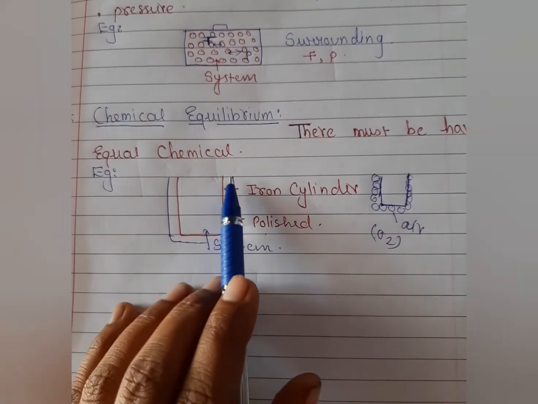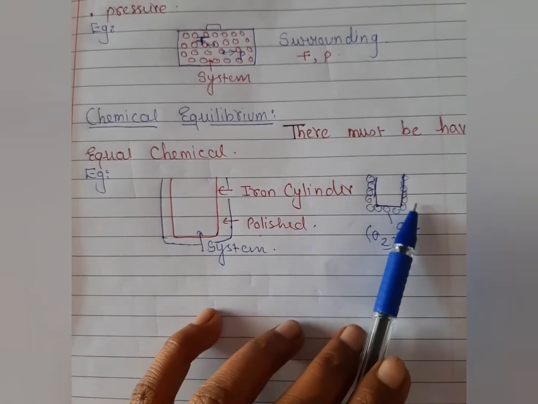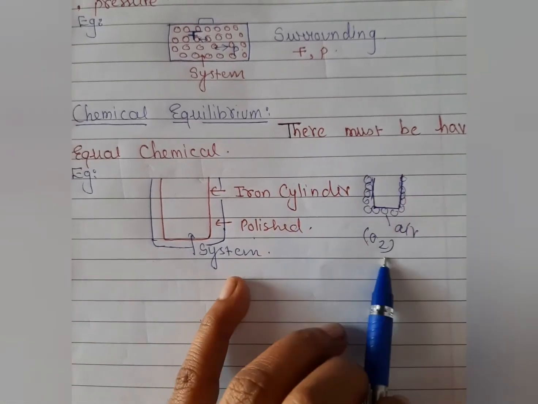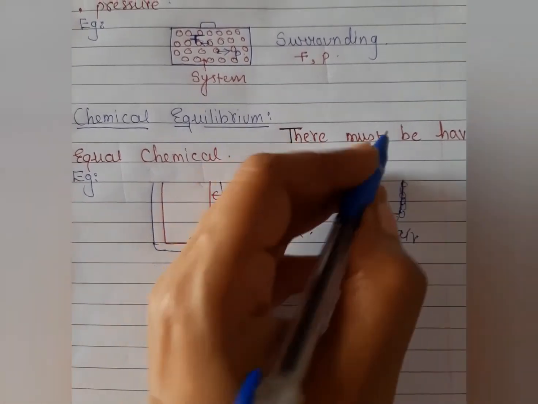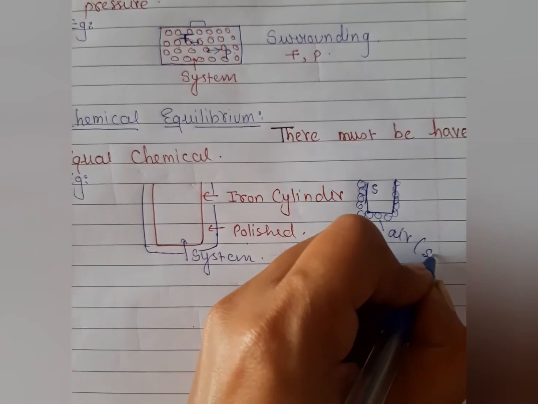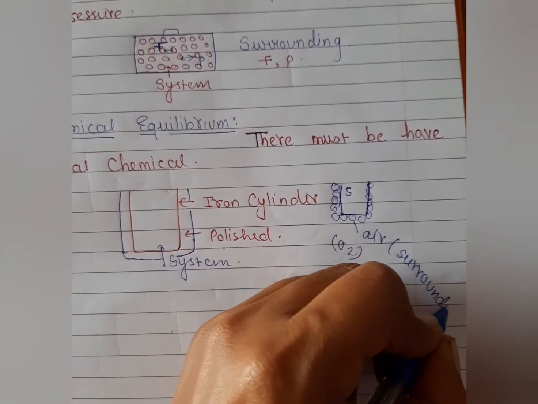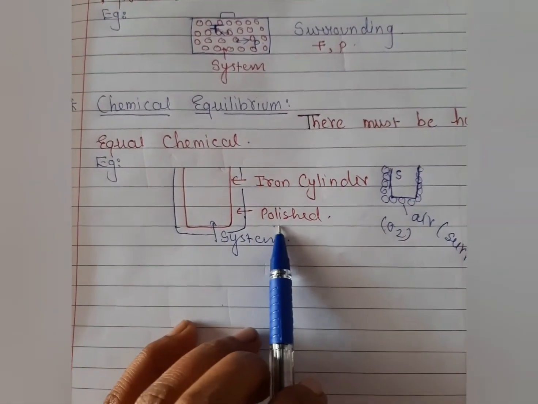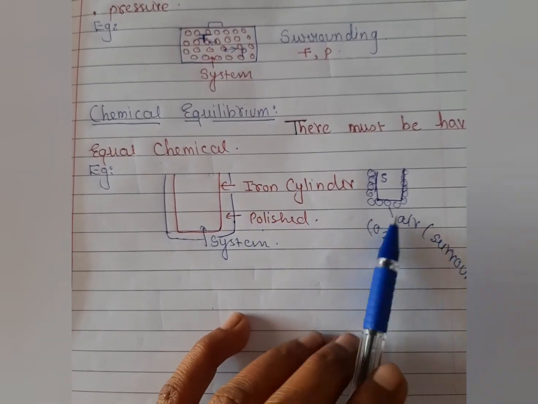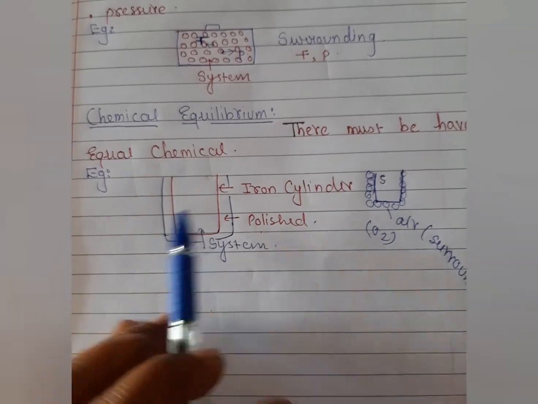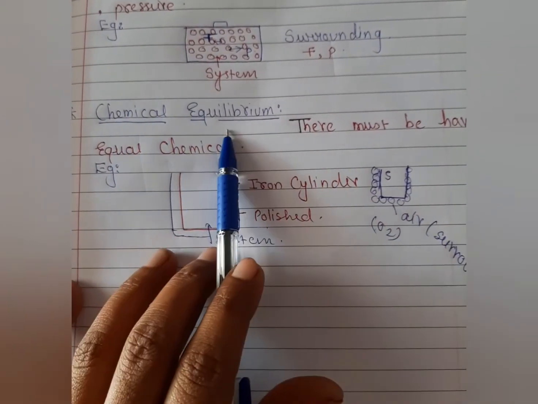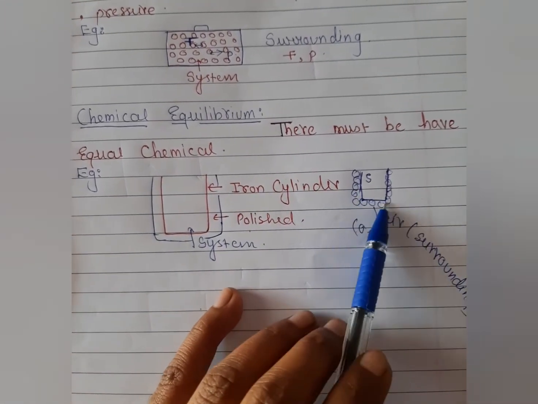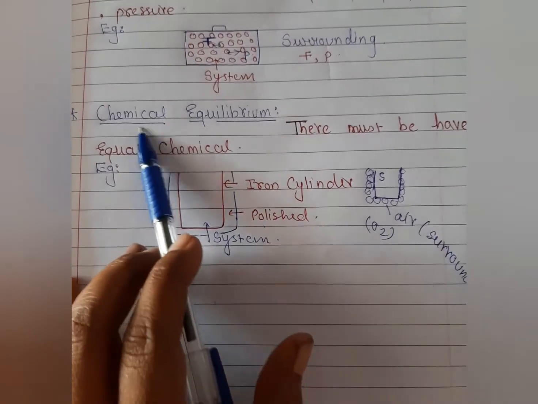We can polish that surface. The polished surface avoids the chemical reaction between system and surrounding, because air is the surrounding and the iron is the system here. So we want to stop the reaction between system and surrounding. Polishing is a great procedure to stop the chemical reaction between these two, system and surrounding. At that time the chemical equilibrium condition is possible. So when the iron cylinder is polished, there is no reaction between system and surrounding. This type of condition we can call chemical equilibrium.